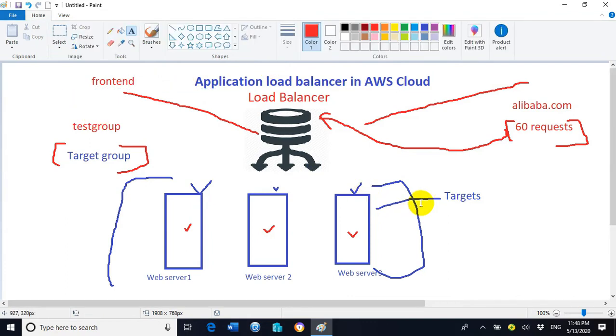And all of the targets, which are web server 1, web server 2 and web server 3, can also be web server 4, 5, 6, 7, 8, 9. It doesn't matter, there can be n number of servers in one target group. Each and every server located inside the target group will be called a target. All these servers located inside the target group are in the backend.